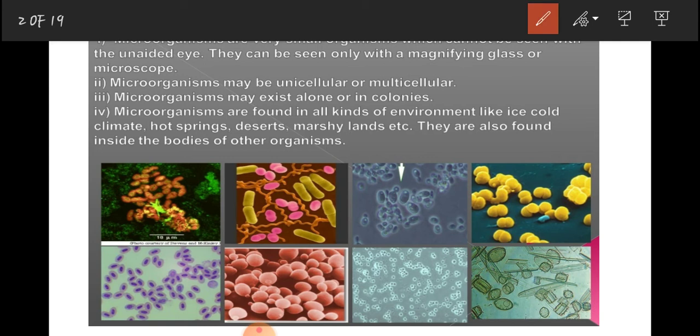Microorganisms may exist alone or in colonies. You can see this in the pictures. Microorganisms are found in all kinds of environments like ice, cold climate, hot springs, deserts, marshy lands, etc. They are also found inside the bodies of other organisms. That means they can survive everywhere, in any kind of environment, either cold or warm.